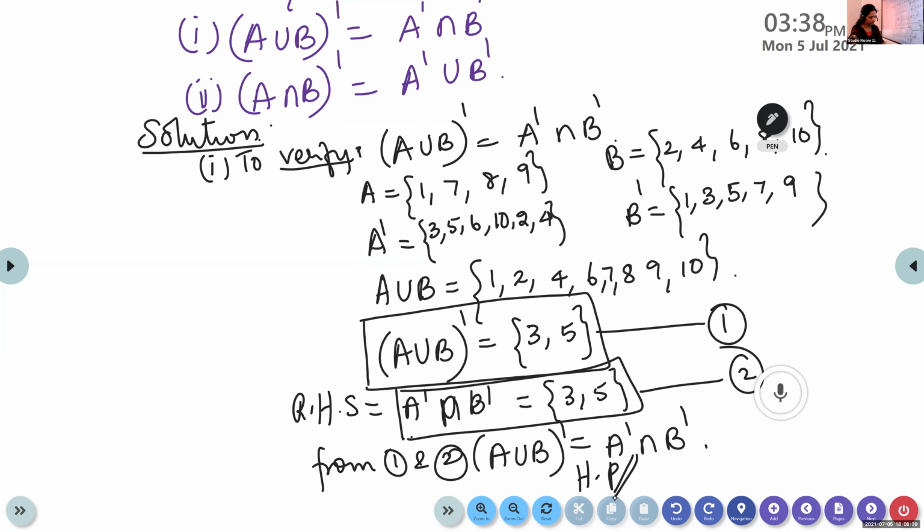Okay, children. The second one, the other one, you can do it, isn't it? You can try the other one. What is the other one? A intersection B the whole dash is A dash union B dash. The other part, try to do this by yourself.